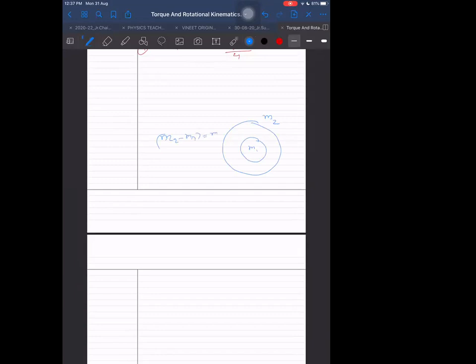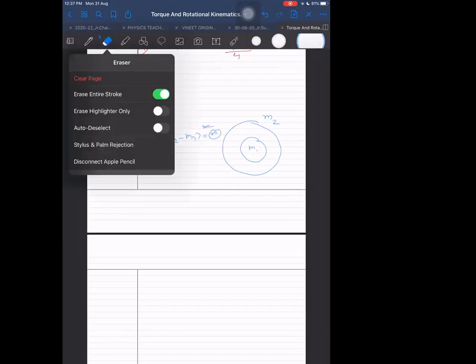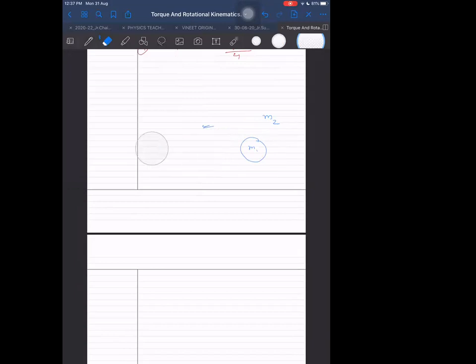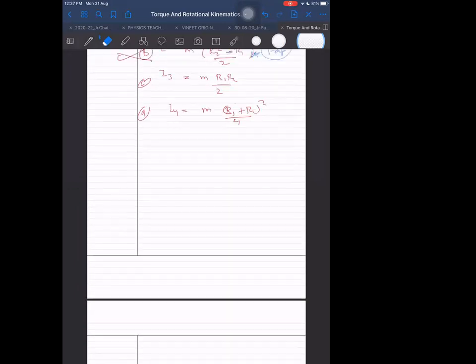The difference of the masses, capital M, that is the given mass. So just be careful of this thing, and then by that method also we will be getting the same answer. And I am expecting you to do it that way. Please do it. And if somebody is not getting it, it means you still need to learn something more. It means there is some mistake which you are committing.